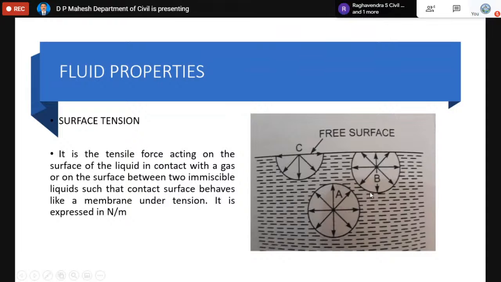They pull these two molecules to go down, but still the free surface will not allow these two molecules to go down. That free surface acts as a membrane under tension, so these two molecules will stay in the same position. The force which acts at the free surface on these two molecules, which is not allowing them to go inside the liquid, is called surface tension. The surface tension is a tensile force which always acts away from the free surface, which tries to keep the molecules at the free surface in the same position. This is the theory concept of the surface tension.